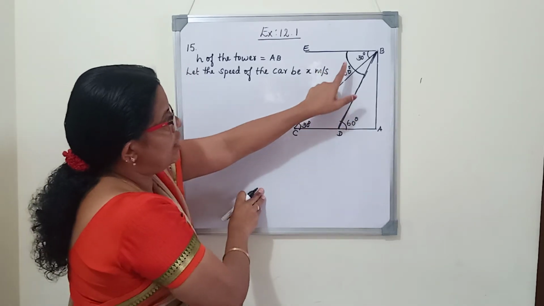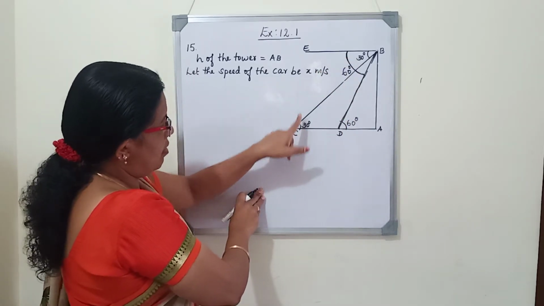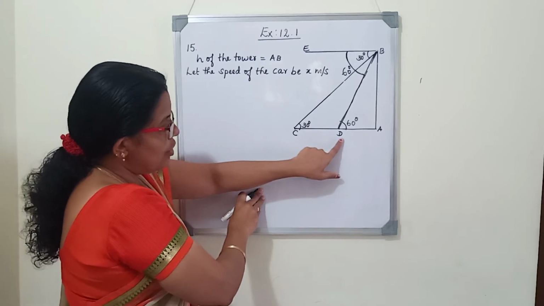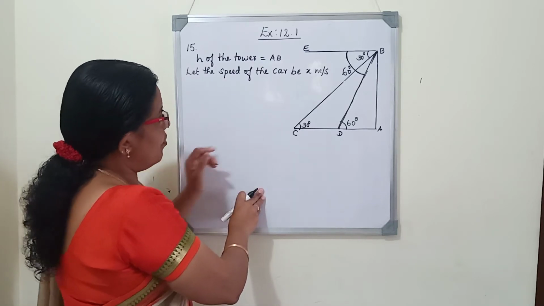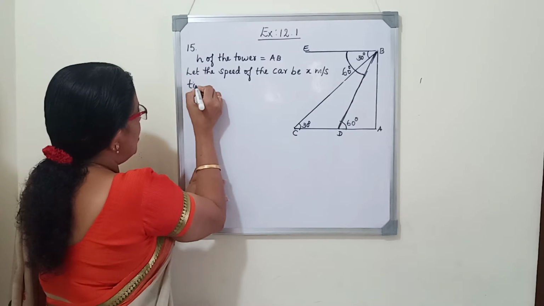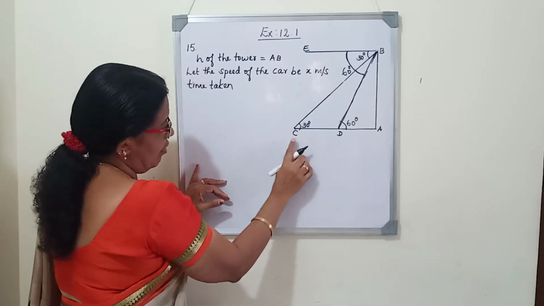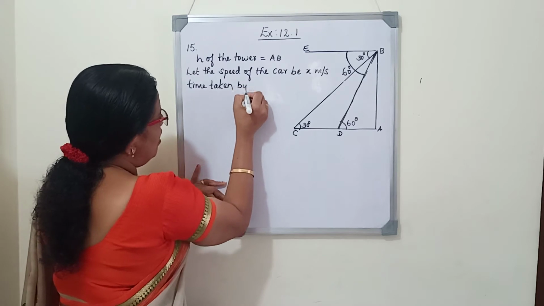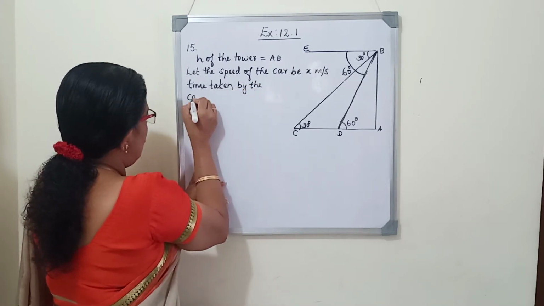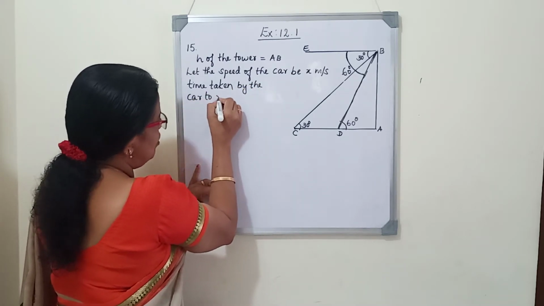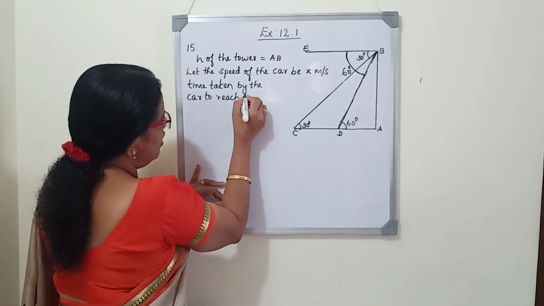So now, first of all, the car started from C. When it reached D, the time taken is 6 seconds. Time taken by the car to reach the point D from C.